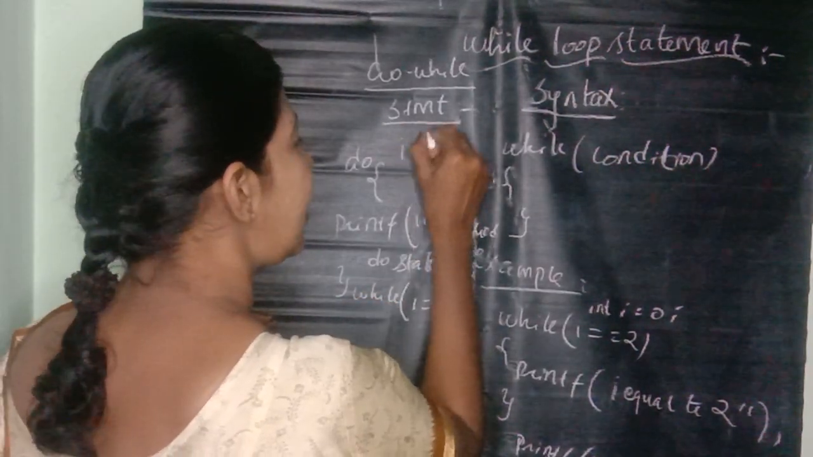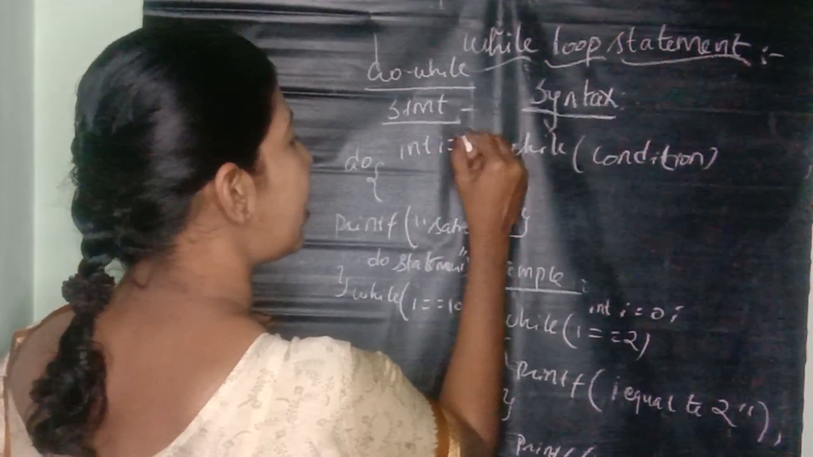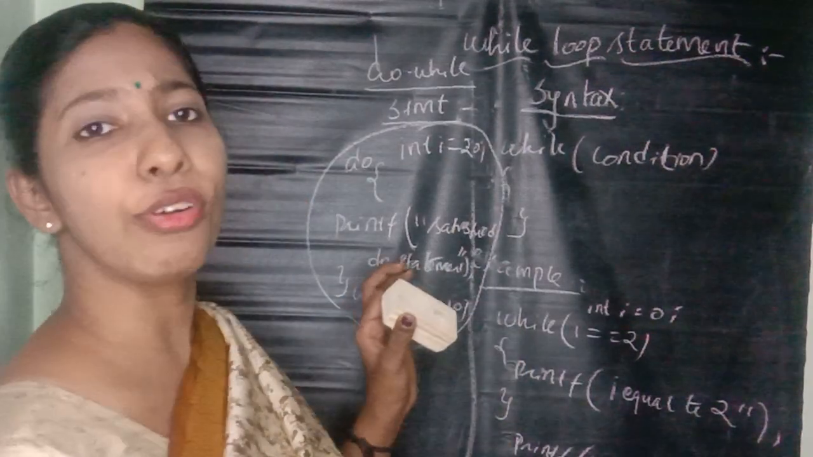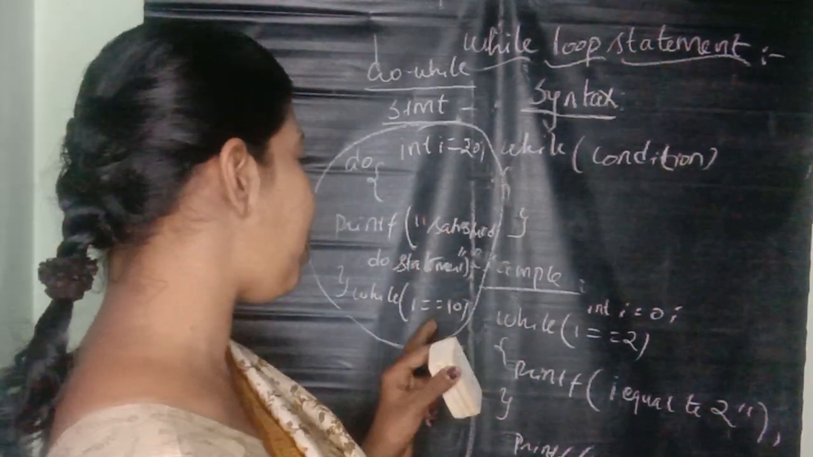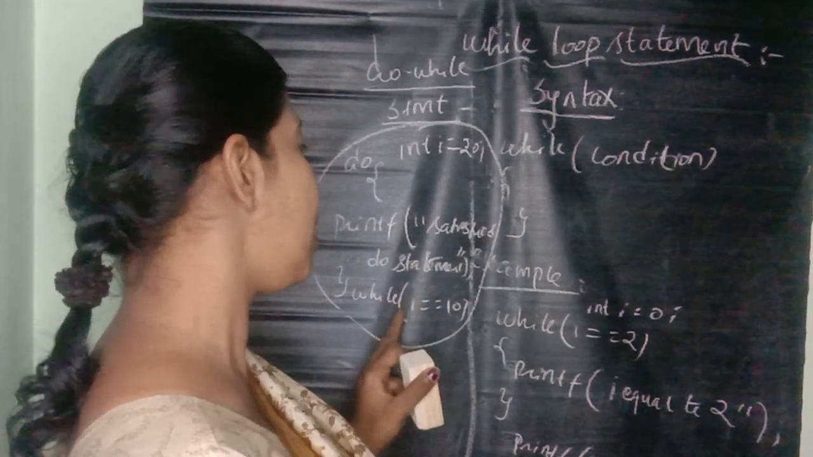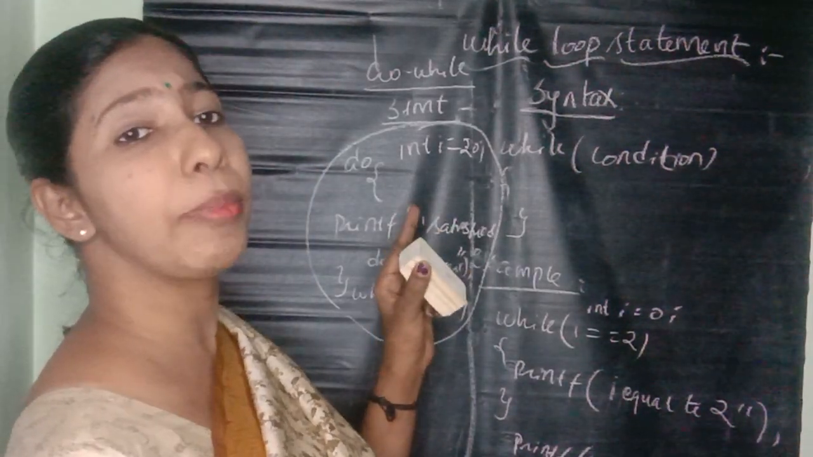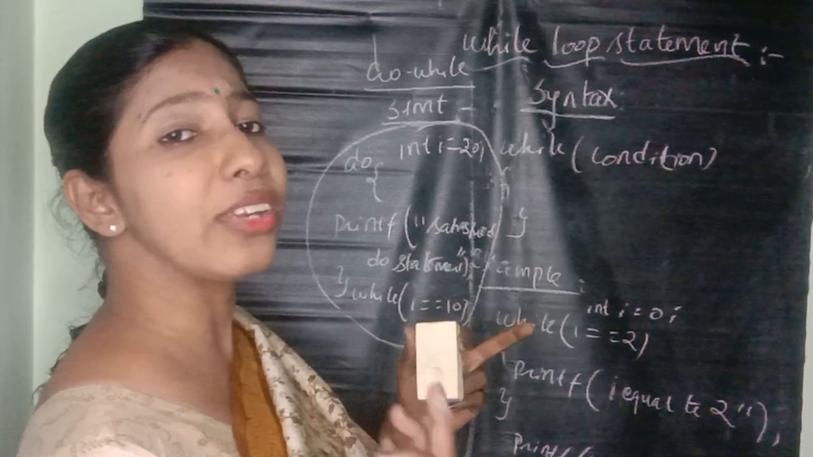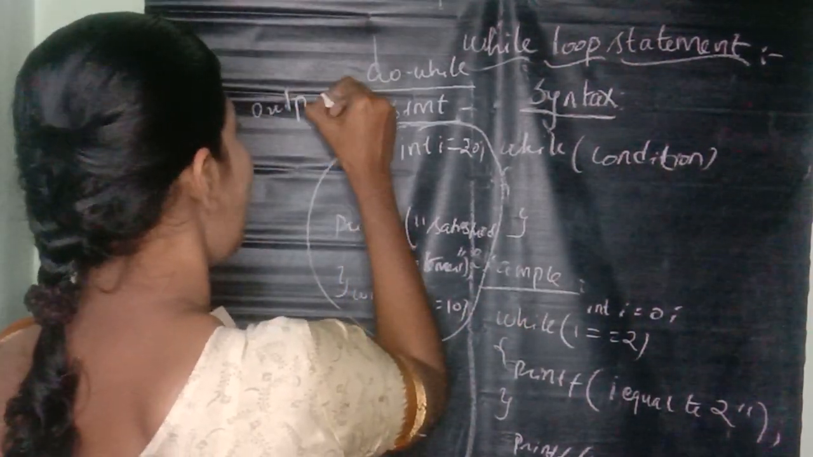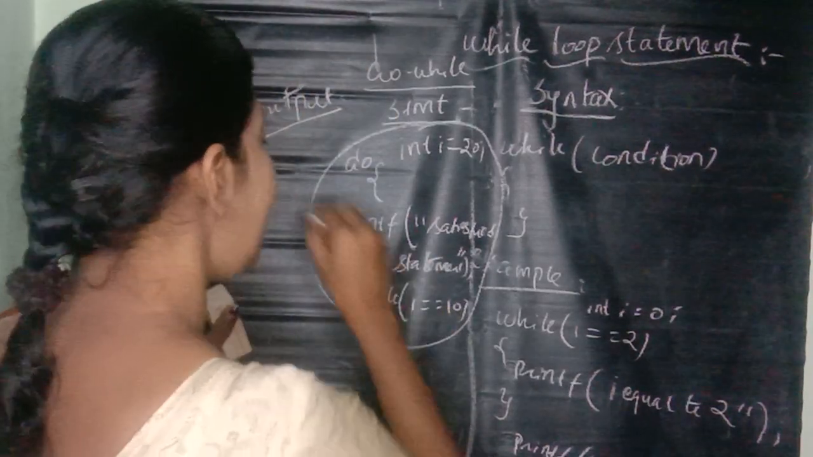You initialize int i is equal to 20. But the condition is i equal to 10, which means it would get executed only if i were 10. But the do statement, even though the condition is not satisfied, executes at least once. So what is the output of this one?